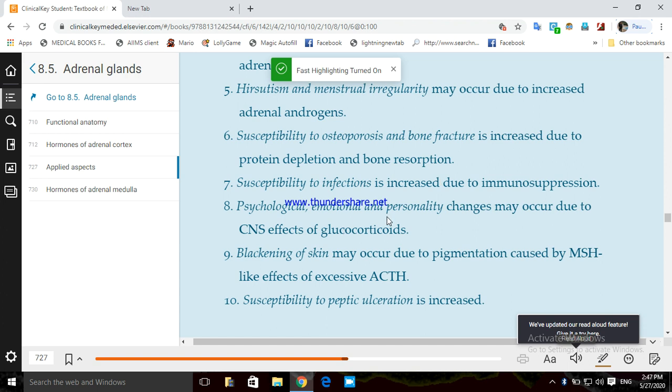So psychological, emotional and personality changes may also occur if this excess glucocorticoid affects the CNS. Blackening of the skin. This I was discussing when we discussed that MSH is important. MSH-like effect of excessive ACTH secretion will cause blackening of the skin. Susceptibility to peptic ulceration is increased. So peptic ulcer, blackening of the skin, psychological disturbance, infection, osteoporosis, bone fracture, hirsutism, then what?